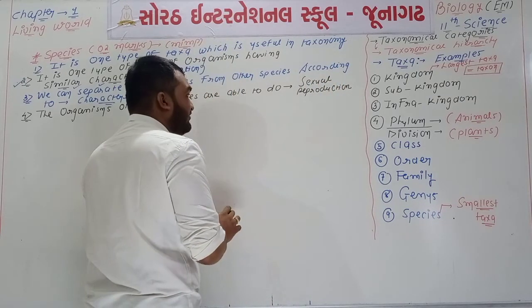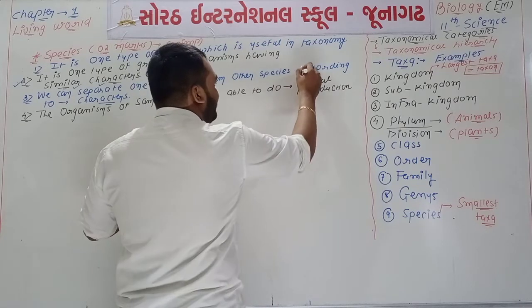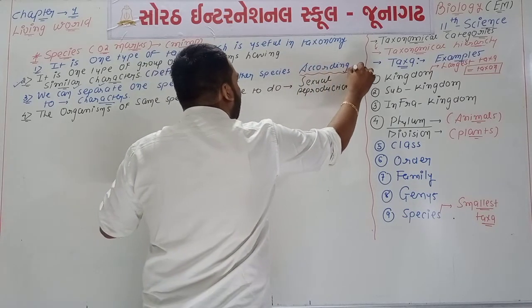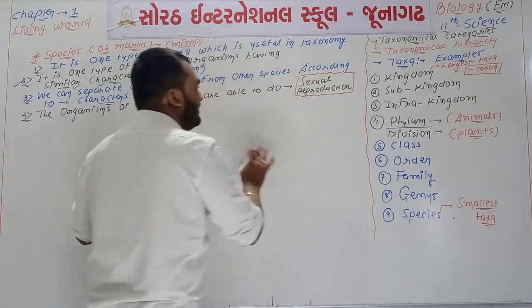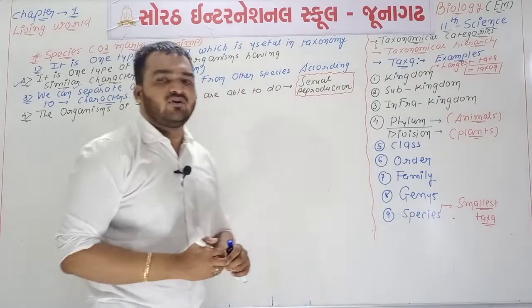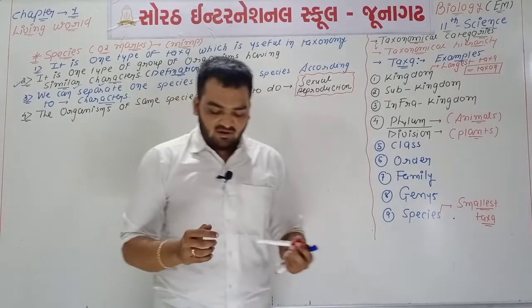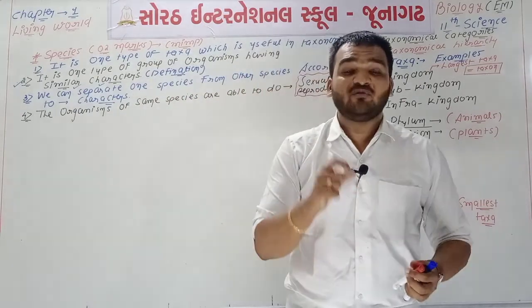We are talking about natural reproduction; sometimes artificial or induced breeding is also possible. But naturally, sexual reproduction is found between organisms of the same species.